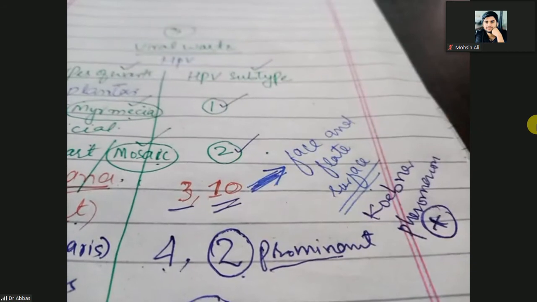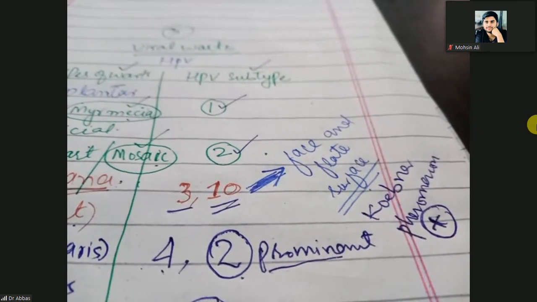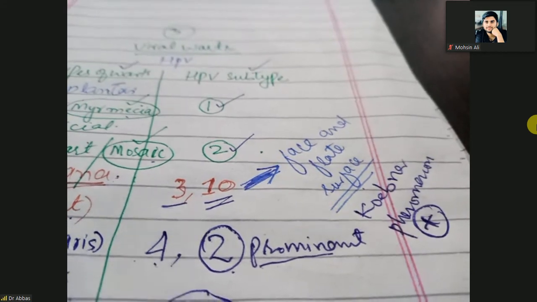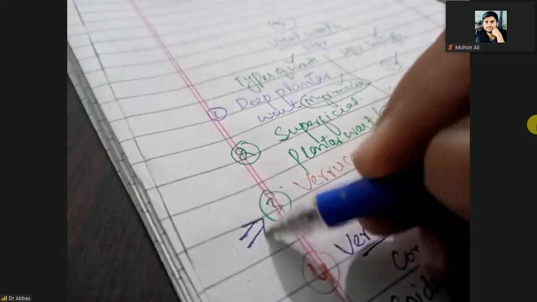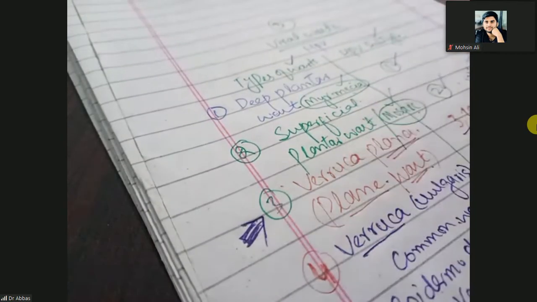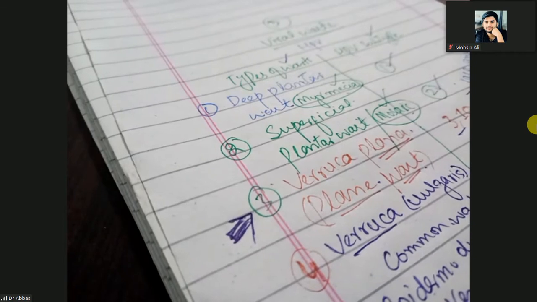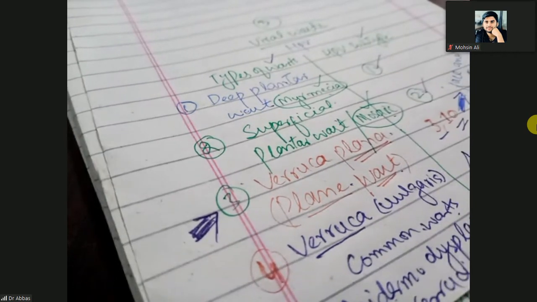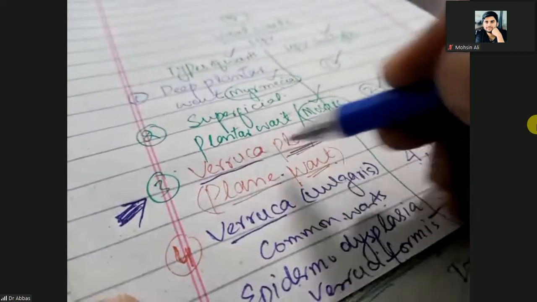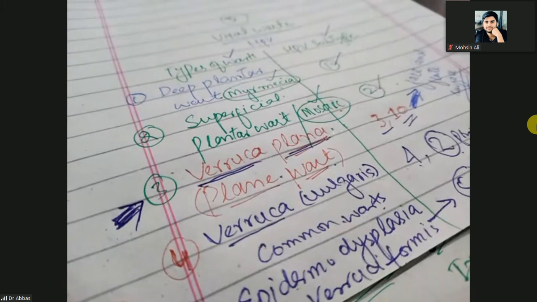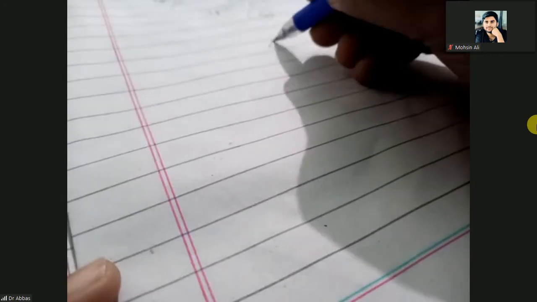What is the Koebner phenomenon? We have already discussed Koebner phenomenon multiple times. So you can forget all that, but when a question is asked which wart has the Koebner phenomenon positive, we call it pseudo Koebner phenomenon positive, and that is verruca plana. Verruca plana has the pseudo Koebner phenomenon positive. So let's discuss some points related to the Koebner phenomenon.